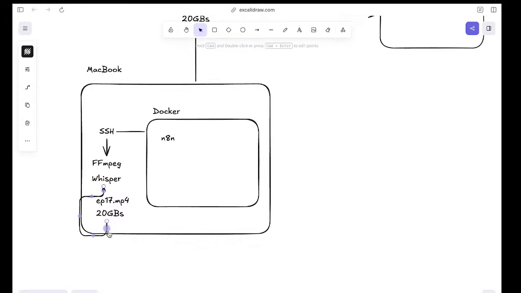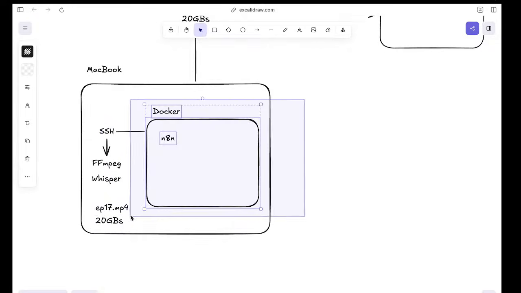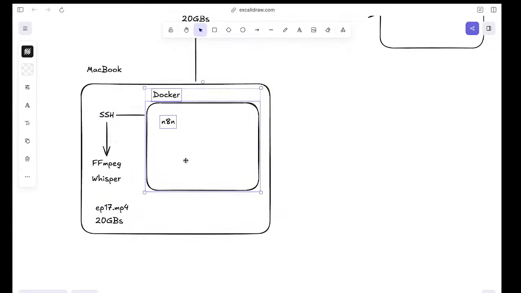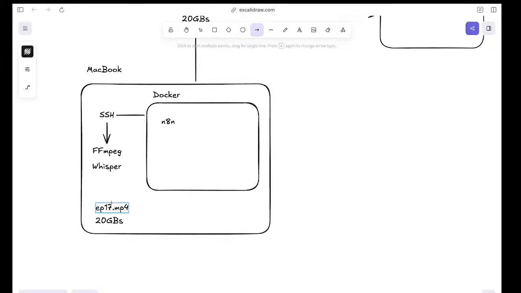So the entire project is reducing the need for uploading the file to Opus or any cloud, for that matter. And this little SSH thing will have access to both Whisper and ffmpeg off the shelf. Literally, it's the same desktop, the same computer, and that's how it would work.